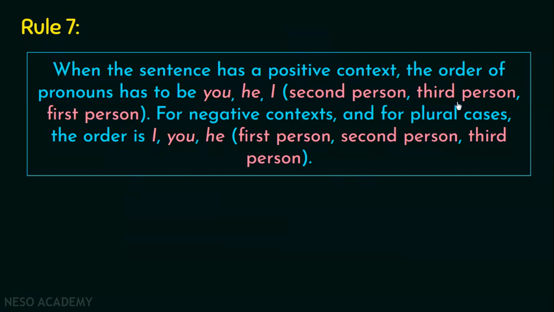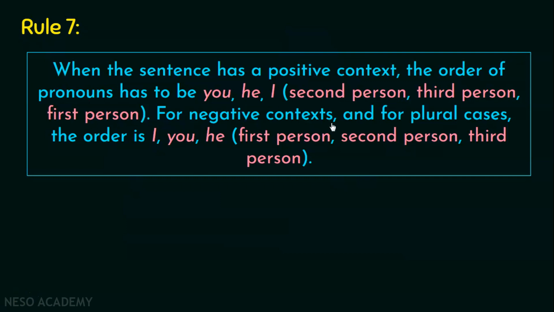So you need to check that if in a sentence all three are mentioned, then you have to identify the context of the sentence first. If the context is positive, or if the sentence conveys a positive meaning, then the order should be you, he, and I. That is, the second person, the third person, and at last the first person.